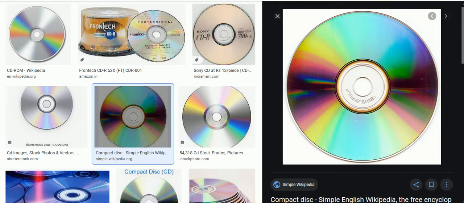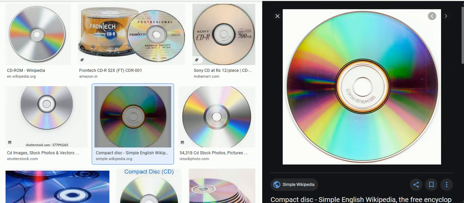DVD can store up to 4.7 GB. One side of a DVD can also have two layers, which nearly doubles the capacity. It's called DVD. Next, Blu-ray.